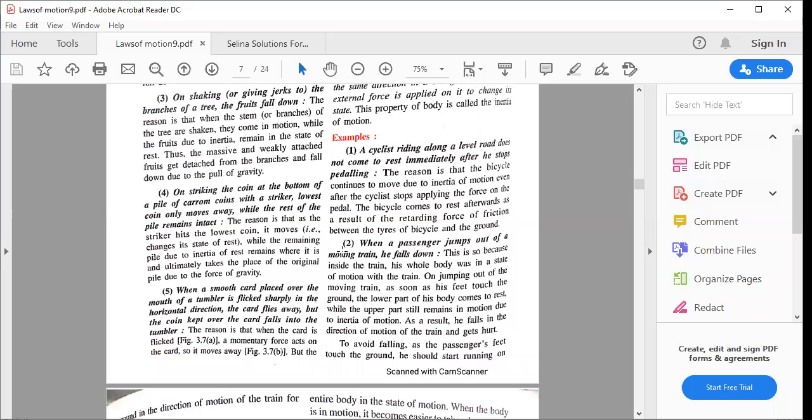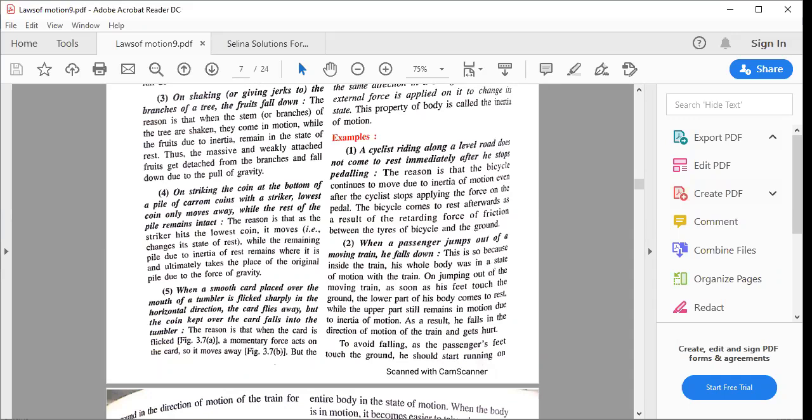So this is because inside the train, the whole body was in state of motion. ठीक है. और अचानक what will happen on jumping out of the moving train, as soon as feet touch the ground, the lower part comes to rest while the upper part is in motion. As a result, he falls in the direction of motion of the train and gets hurt.